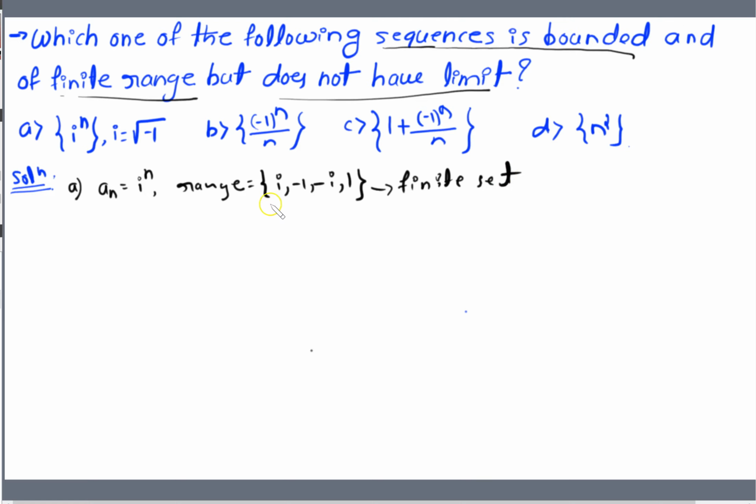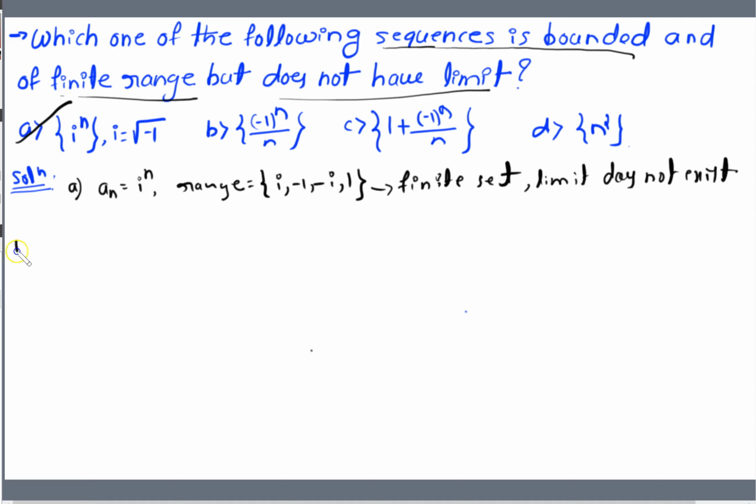What are the limit points? Iota is also a limit point, minus 1 is also a limit point, minus iota is also a limit point, and 1 is also a limit point. But it does not have a unique limit, therefore the limit does not exist. This is oscillating finitely. And yes, this satisfies our condition, therefore this is selected. In KSET only one option is the right answer, so if the first option is right, then go to the next question. But as this is theory, we check all the options.